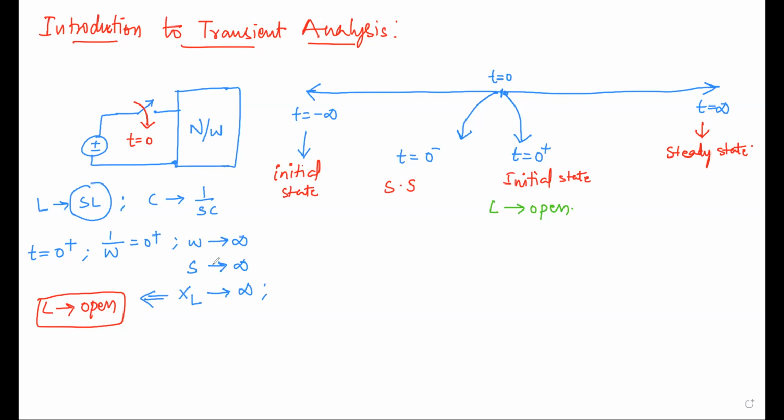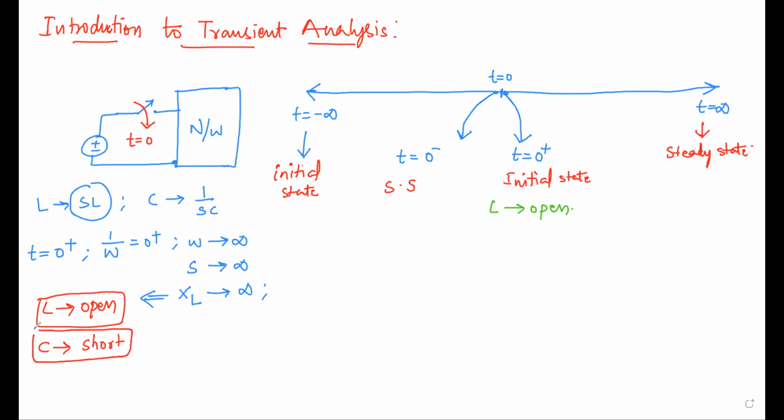So if the inductor is open, definitely SL is infinite, and 1 by SC will be 0, right? So that means the capacitor will be behaving as a short circuit. What we can understand is that L is open and C is short, because XL is equal to SL and XC is equal to 1 by SC. S is tending to infinity, 1 by infinity is 0. So that means C is behaving as a short circuit.